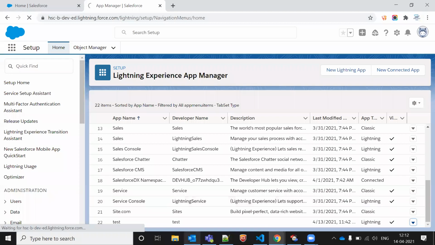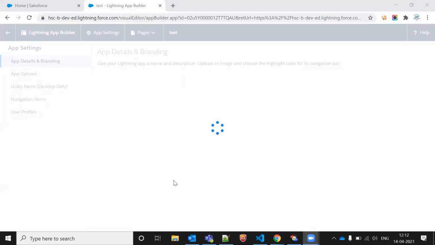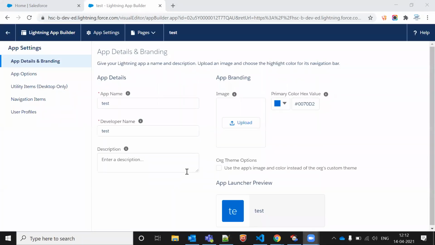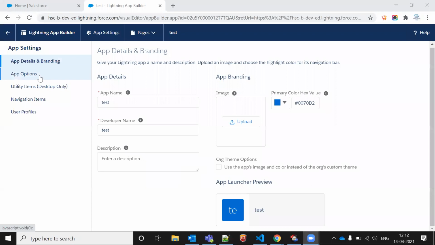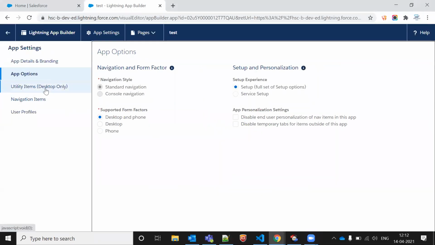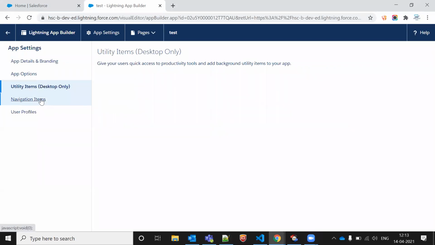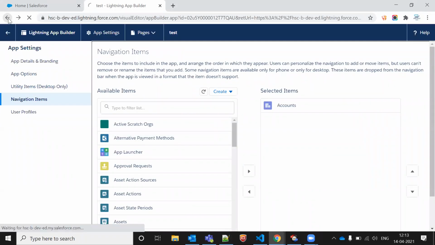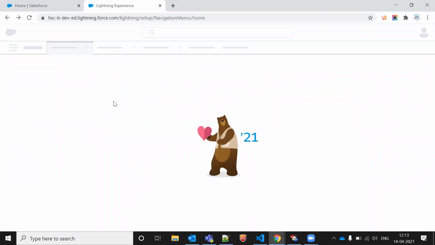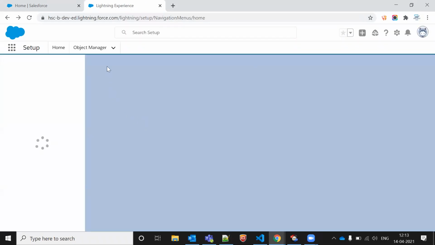I'm not sure. We are not able to see. Yeah. Okay. So this is my application. Okay, so then what is the use of that in Lightning and all, right? So these are the things which we can do. Okay, so we have two types of applications, Lightning and Classic both.